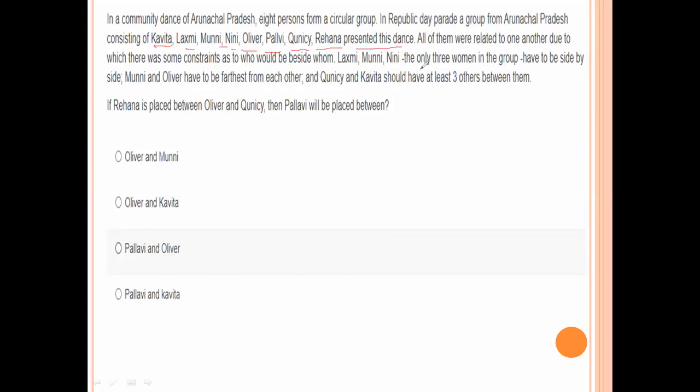All of them were related to one another, due to which there were some constraints as to who would be placed beside whom. Lakshmi, Munni, Naini, the only 3 women in the group, have to be side by side.